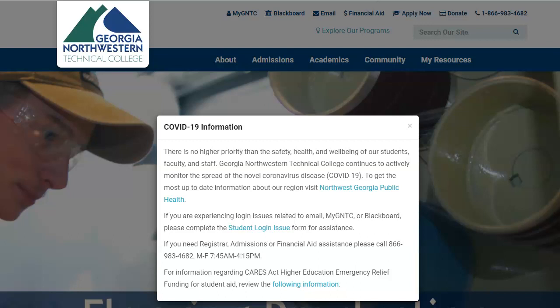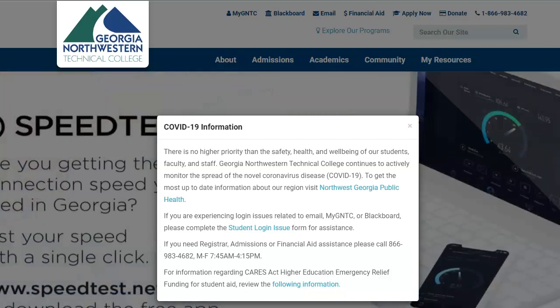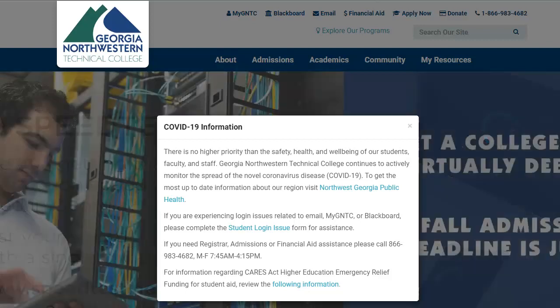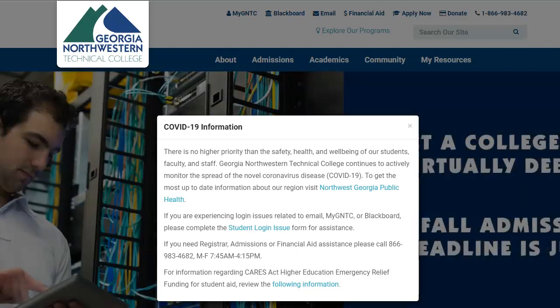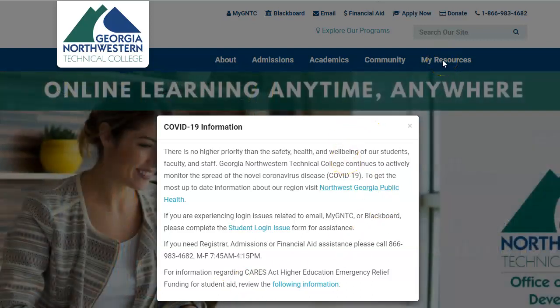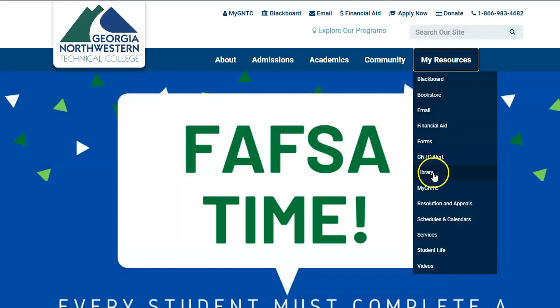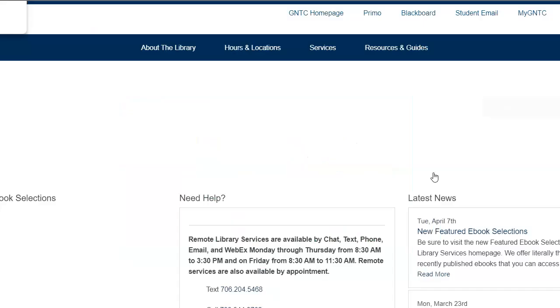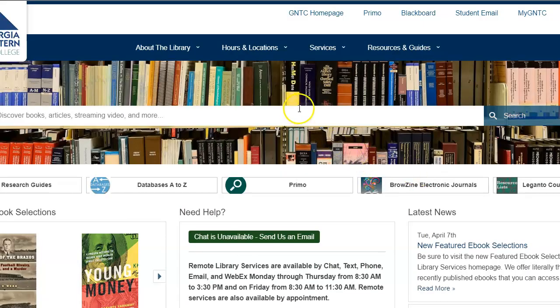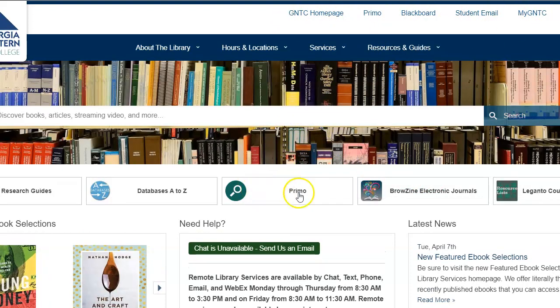Another way to access articles through the GNTC library and make sure that you're using reliable information is to go through Primo. So you access Primo again through the GNTC main homepage under My Resources. You can select the library. And then notice that Primo is one of your options here at the top, as well as here right in the middle.